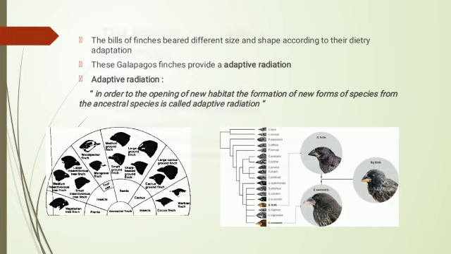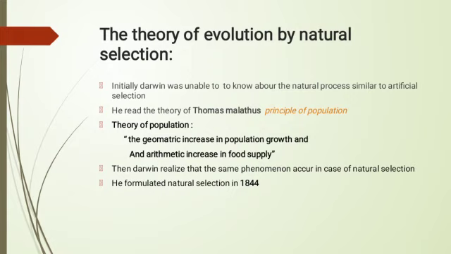Our next goal is the theory of evolution by natural selection. Initially, Darwin was unable to see how natural processes could be similar to artificial ones. This means that Darwin did not know how nature selects the fittest, as we get desired products from artificial selection. Then he read the theory of Thomas Malthus, the principle of population.